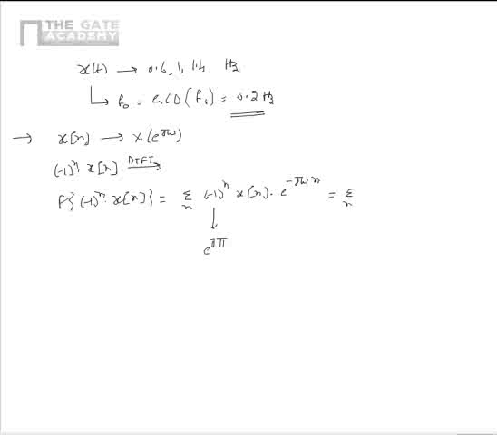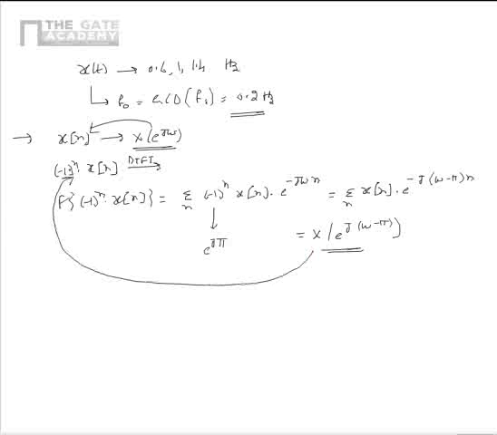So this is equal to sigma over n of x[n] multiplied by e^{-j(ω-π)n}. So this is equal to X(e^{j(ω-π)}). From this we see that if X(e^{jω}) is the DTFT of x[n], X(e^{j(ω-π)}) is the DTFT of (-1)^n x[n].